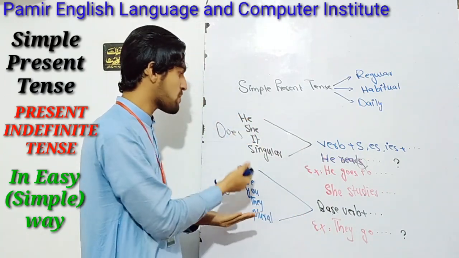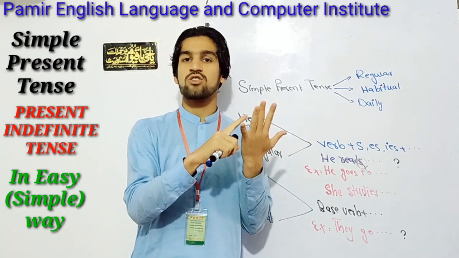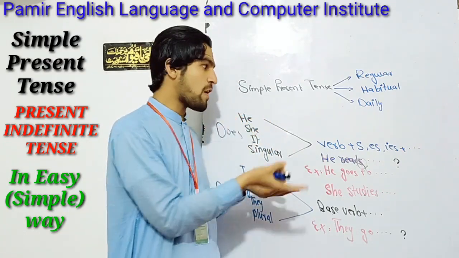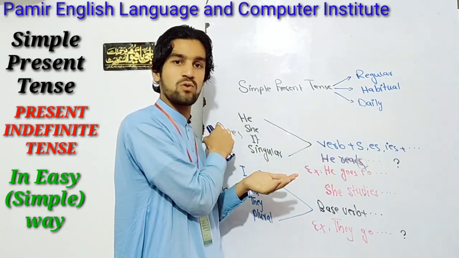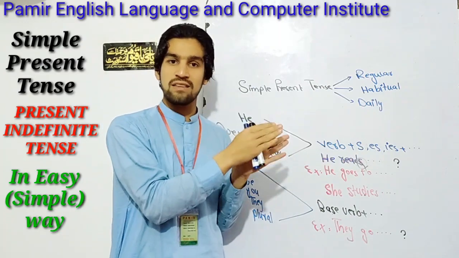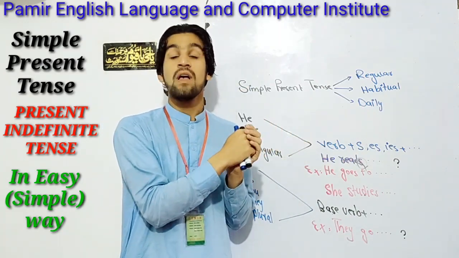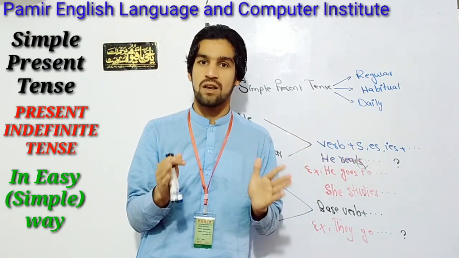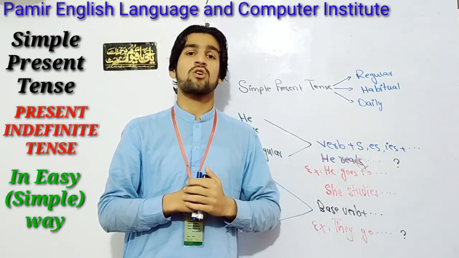After that, I talked about structures. The singular structure is subject plus verb plus s, es, ies plus complement. And if I want to change it to a question, does should be used at the beginning of the sentence. It means does should precede the subject, and s, es should be deleted from the verb. I mean the verb should be converted to root or base form, and at the end of the sentence, the sign of interrogation, I mean the question mark, should be used.